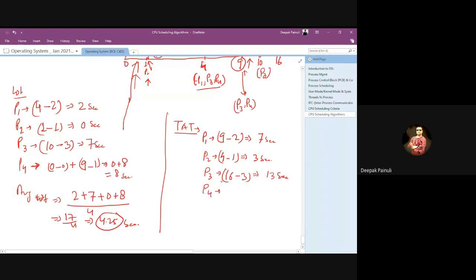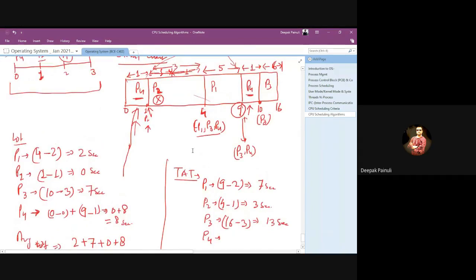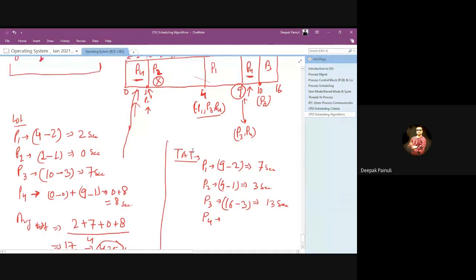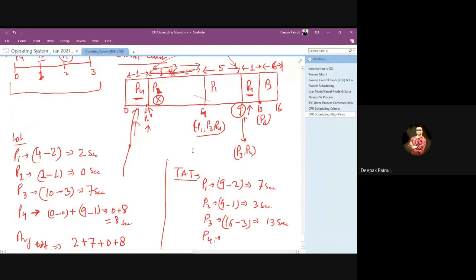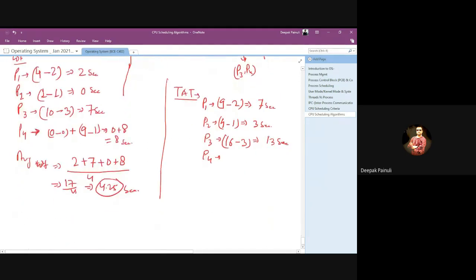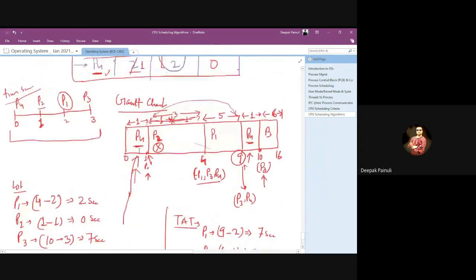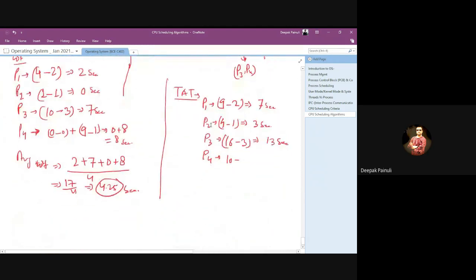Now come to P4. For P4, it is very easy to calculate turnaround time, because when calculating turnaround time you need to just consider the last appearance and last completion time of that particular process. So the last completion time for P4 is 10. At 10 it got completed, minus when it appeared to the system, at 0. So turnaround time for P4 will be 10 seconds.